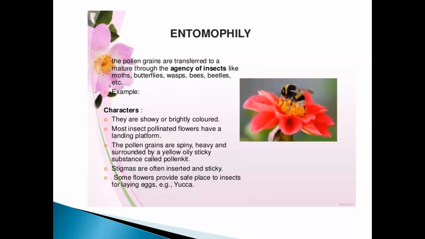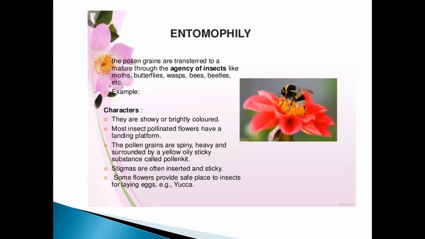What is it called? It is called pollen kit. Stigmas are often inserted and sticky. They are inside the flowers and sticky in nature. The pollen grains are also sticky.